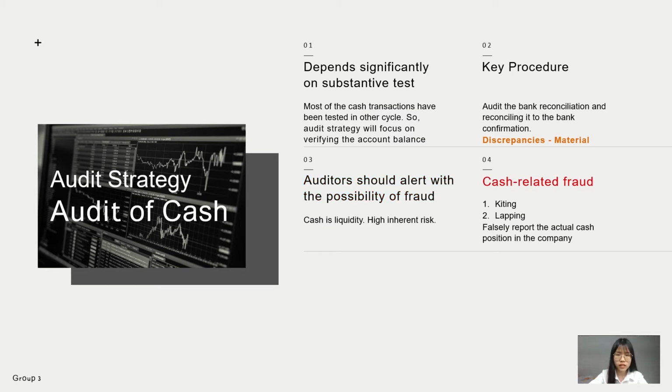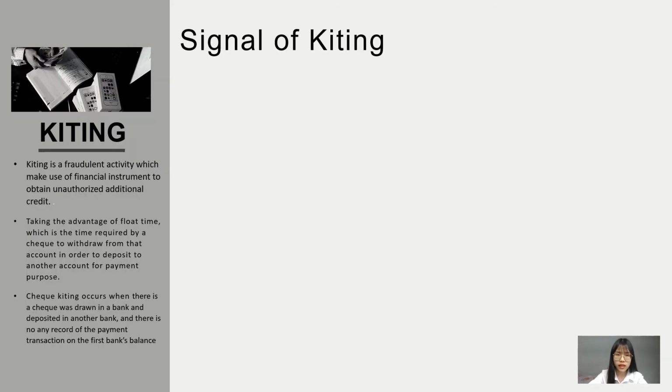And there are some frauds related to cash, which are commonly known as kiting and also lapping. These frauds will falsely report the actual cash position in a client company. Now, we'll discuss kiting. Kiting is a fraudulent activity which uses financial instruments to obtain unauthorized additional credit. So, the kiter will take advantage of the float time, which is the time required by a check to be withdrawn from that account and deposited into another account.